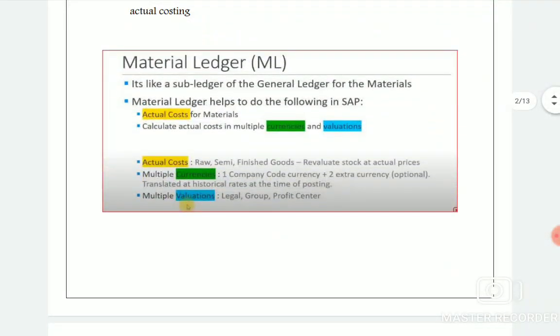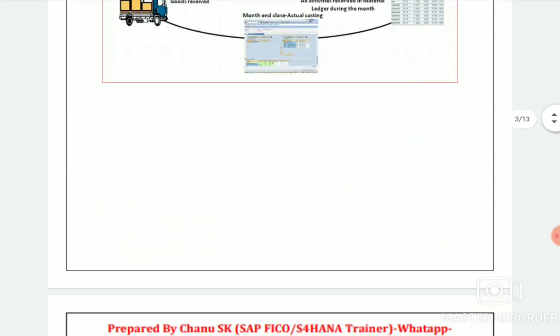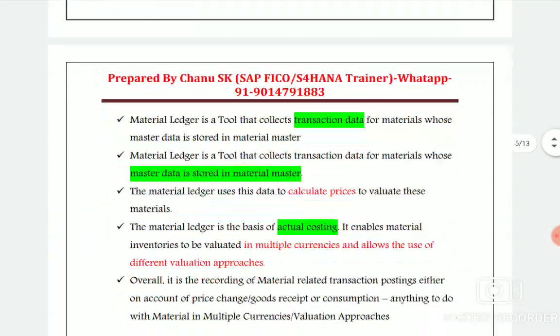What exactly is the material ledger? Material ledger is a subledger. What subledgers do we have? Accounts payable is one of the subledgers. Accounts receivable is one of the subledgers. Asset accounting is also one of the subledgers. And material ledger is also one of the subledgers. I will show you the data flow, just give me some time.